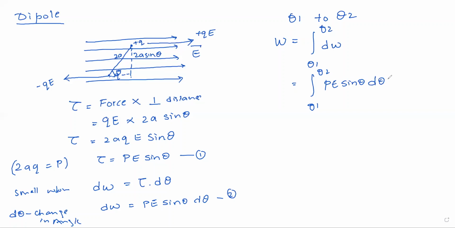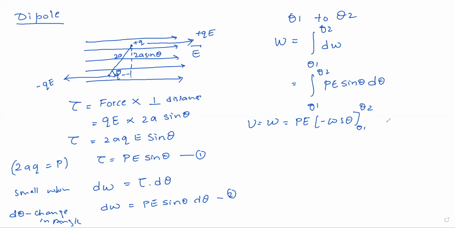Now you can apply your mathematical knowledge over here. Therefore, I can say the potential energy U is equal to W, which is equal to pE times the integration. If I solve the integration, I will get minus cos theta from theta 1 to theta 2.